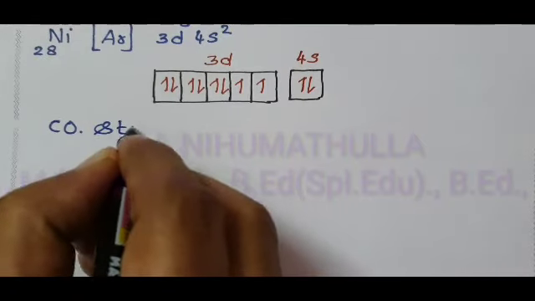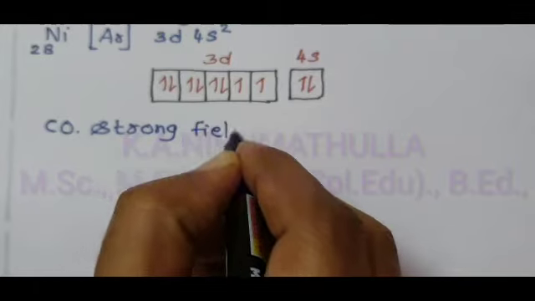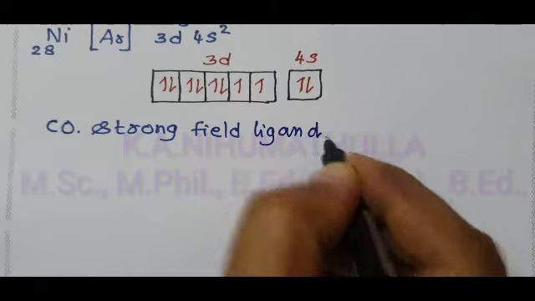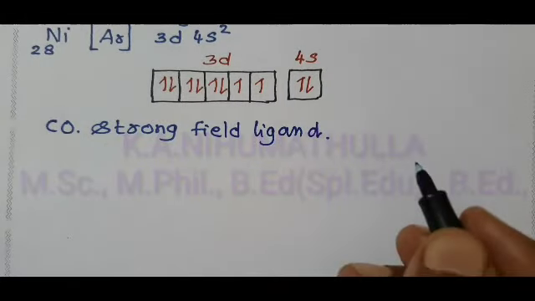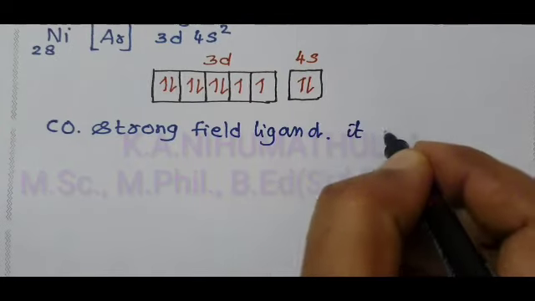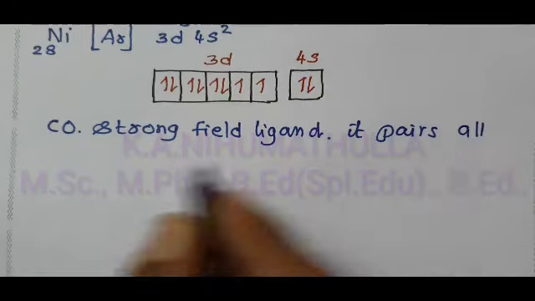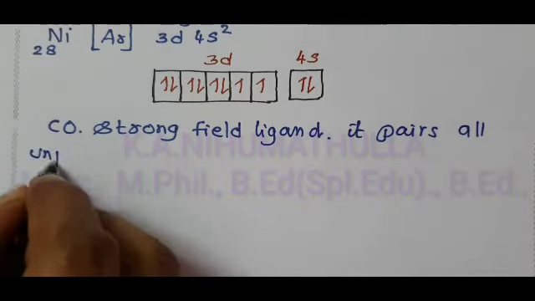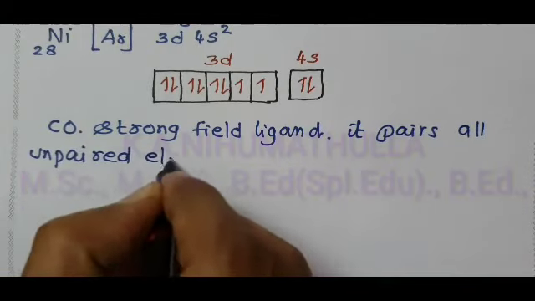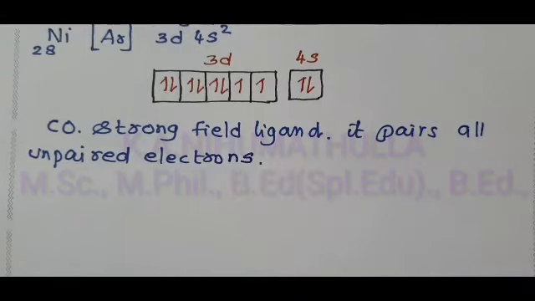Carbonyl is a strong field ligand. What is a strong field ligand? If a strong field ligand is present, it pairs all unpaired electrons.